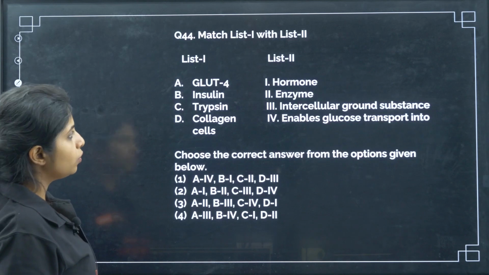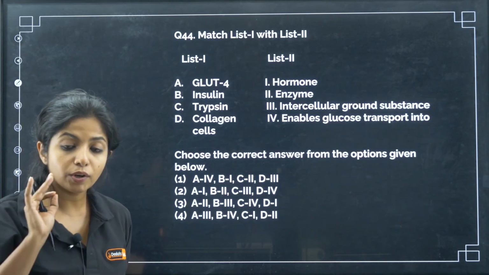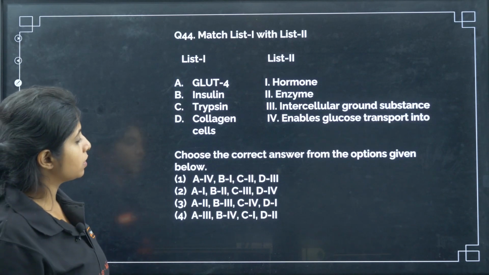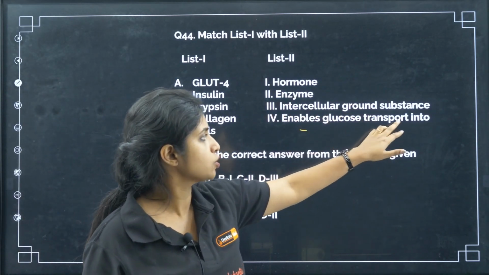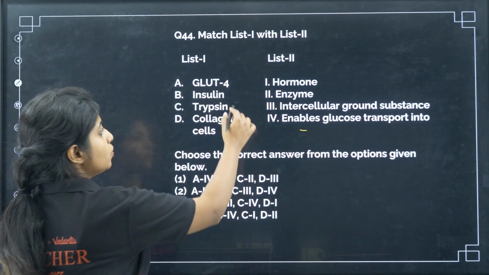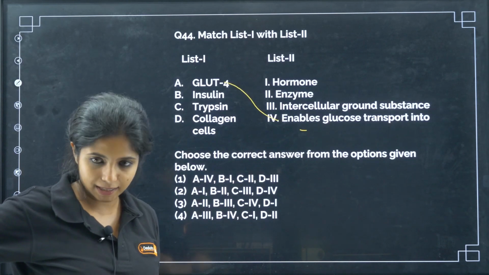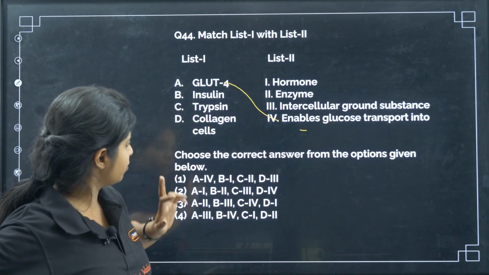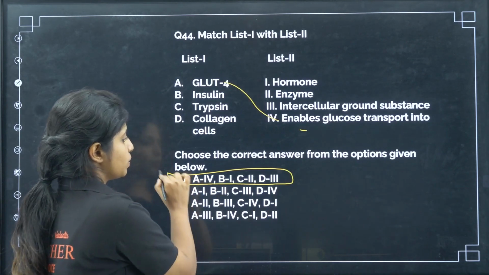Now next, match list 1 with list 2. List 1: GLUT4, insulin, trypsin, collagen cells. Even if I do not know anything, I can understand from the options that I have: hormones, enzyme, intracellular ground substance, enables glucose transport into the cells. GLUT4 probably has something to do with glucose, so it enables glucose transport into the cells, my dear children. So A goes with 4. Can I find my answer with that? I just have one option with A with 4, and this becomes my answer.